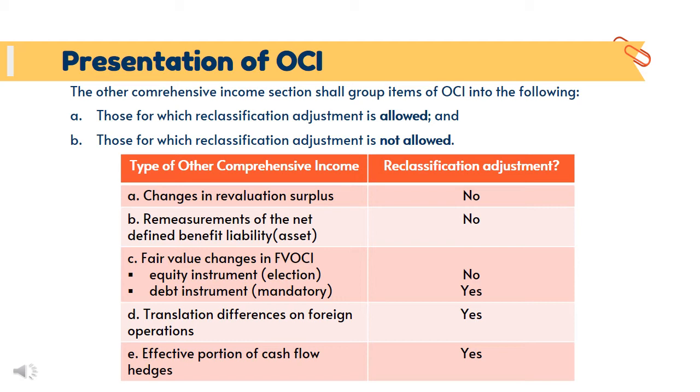The types of other comprehensive income which have no reclassification adjustment are the changes in revaluation surplus, remeasurement of net defined benefit liability, and fair value changes in FVOCI equity instrument. While the fair value changes in FVOCI debt instrument, translation differences in foreign operations, and effective portion of cash flow hedges have reclassification adjustments.